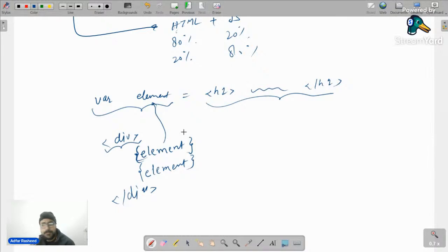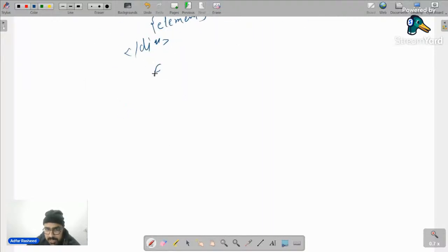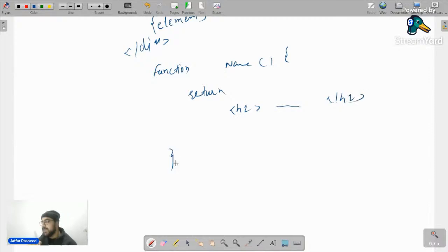Very good, exactly. So this is a small syntax. Similarly, when we talk about a function, because of my JSX syntax, I can create a function with any name, whatever the name is, and I can tell it to return my JSX, or return my h1 or div, whatever I want it to return. So it's because of JSX that we are able to create something like this.